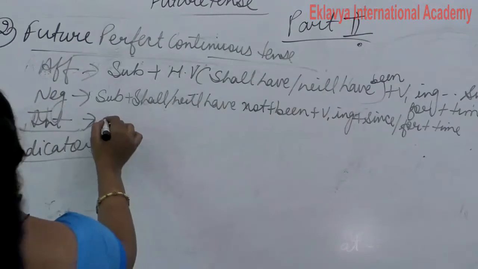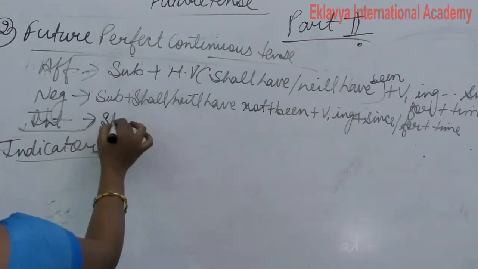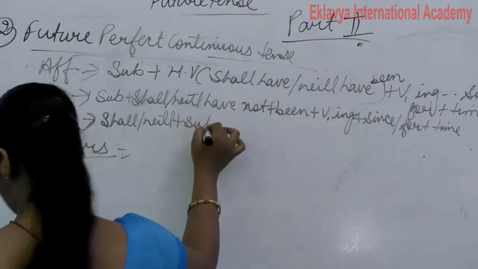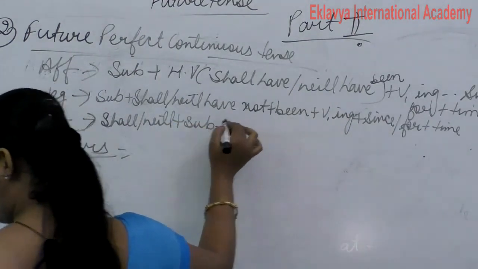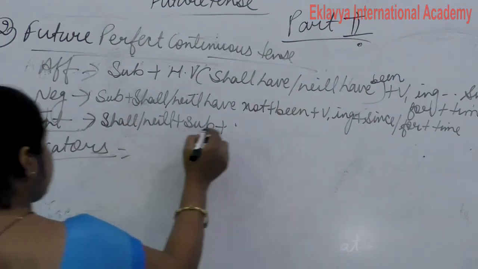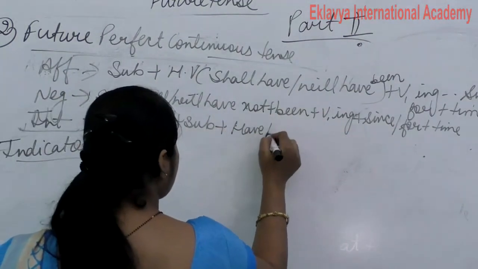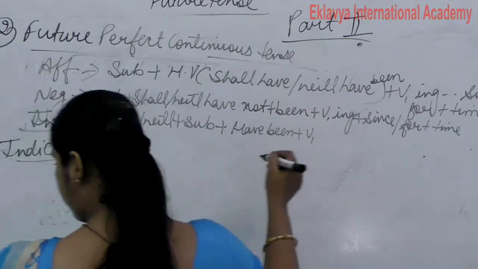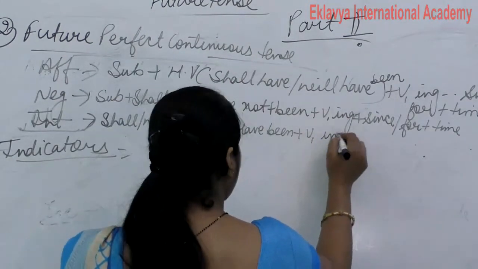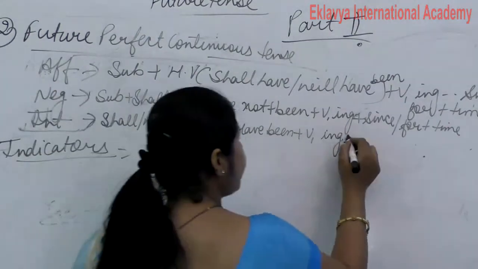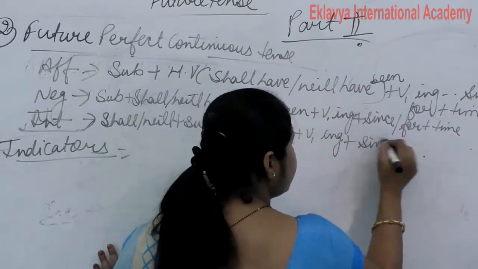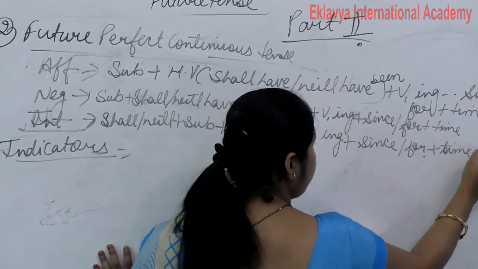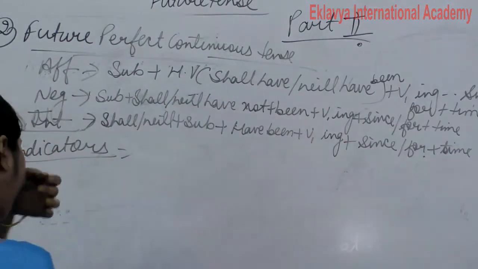Clear? And here interrogative: shall, will plus subject plus have been plus verb first form ing plus since, for plus time, question mark. Clear?